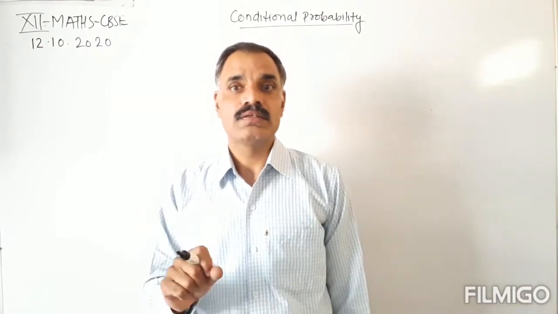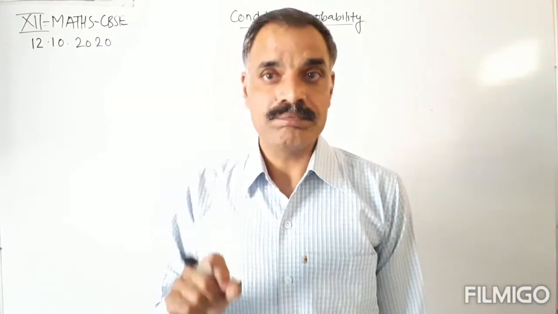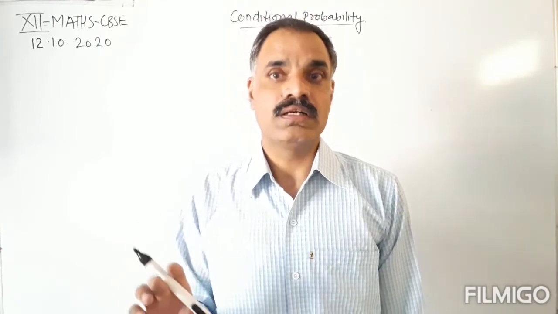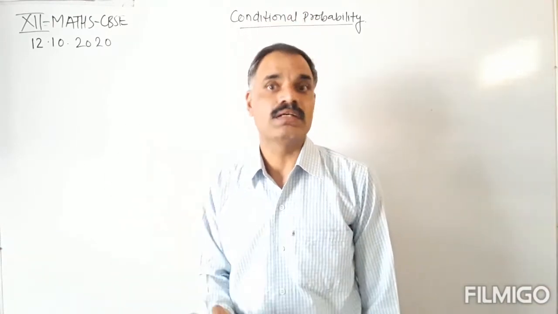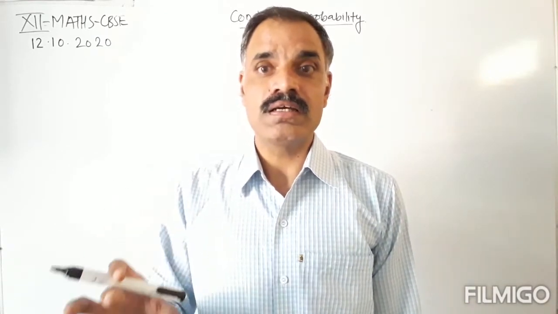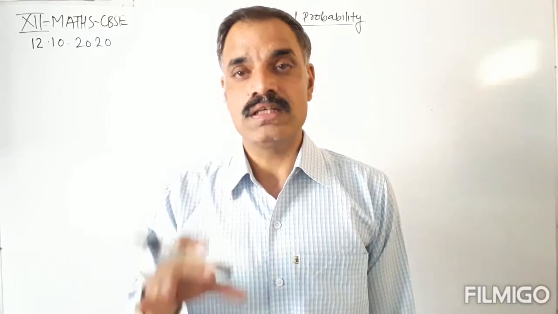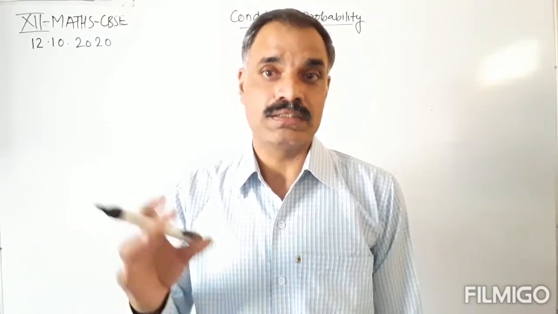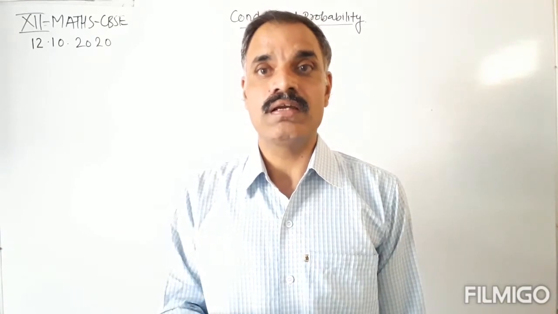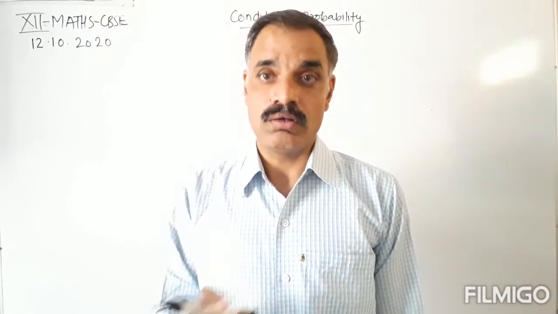Here we will find the probability of an event under this condition. Okay, so we are taking an example so that the meaning of conditional probability becomes clear to all of you.